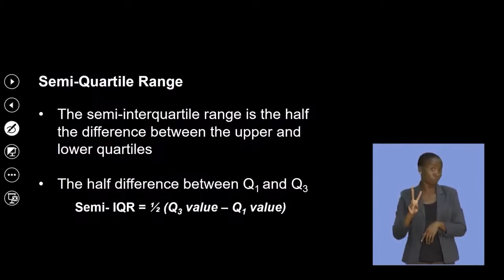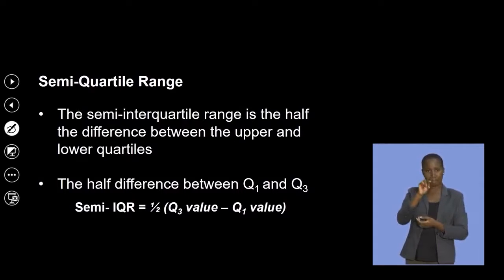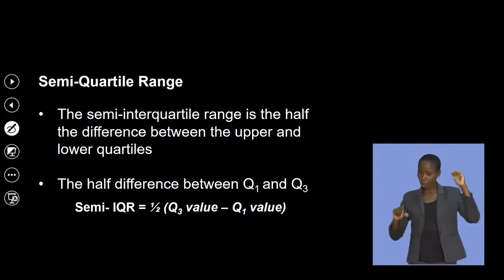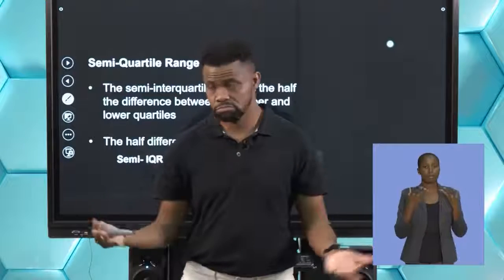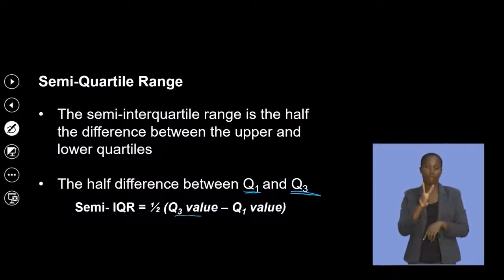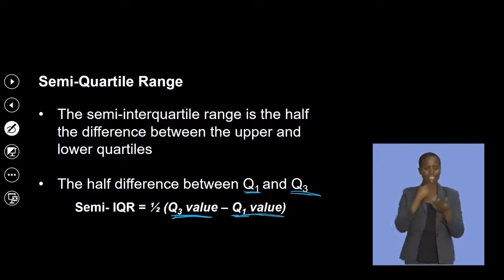Okay? So the semi-interquartile range is half the difference between the upper and the lower quartile, the half difference between Q1 and Q3. So you can find the interquartile range divided by 2, or half of Q3 minus Q1.